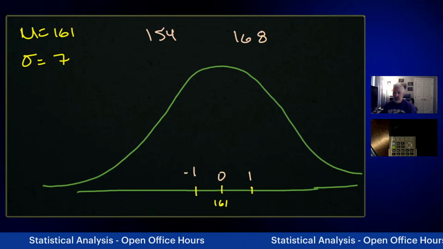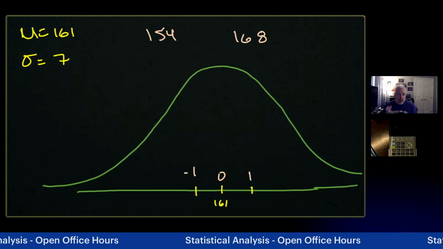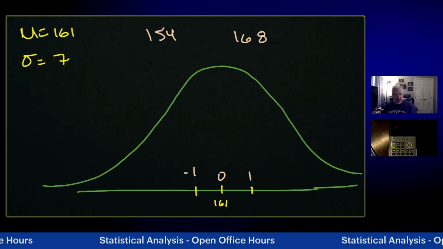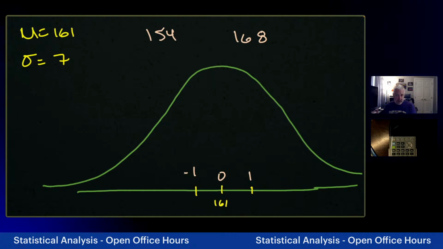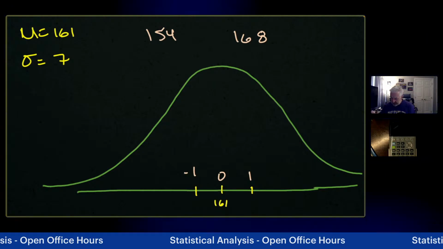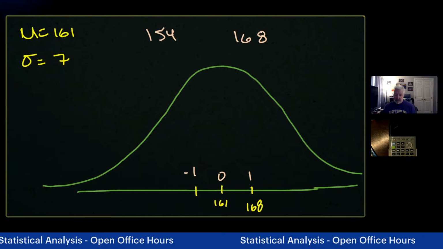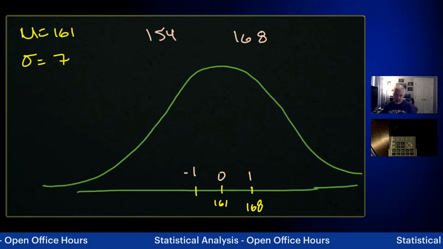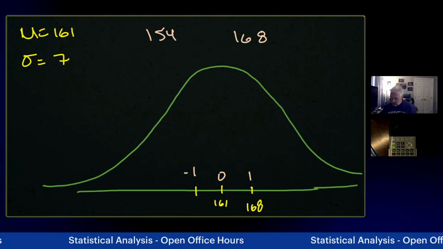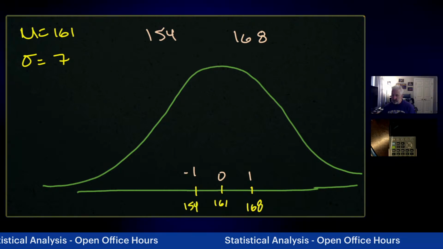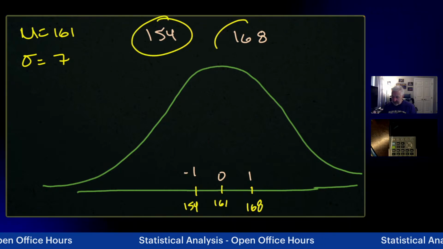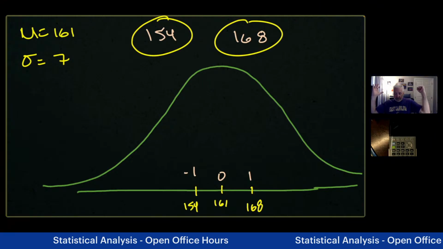Okay. So our mean was 161. So 161 plus 7 would be one standard deviation away. So we're at 168 here. And if we take 161 and subtract 7, that's like 160 minus 6, so it's 154 on the other side. Well, isn't that what we're trying to find, the distance? 154 to 168.